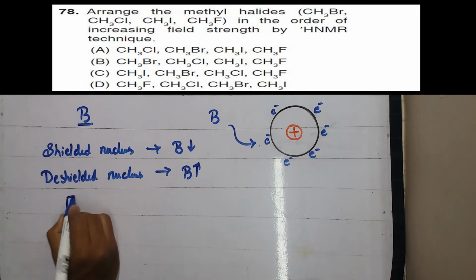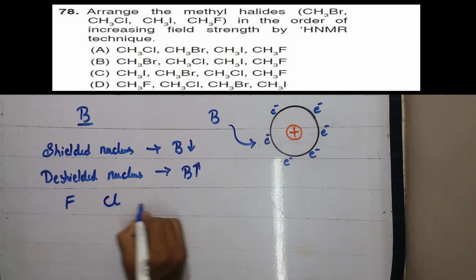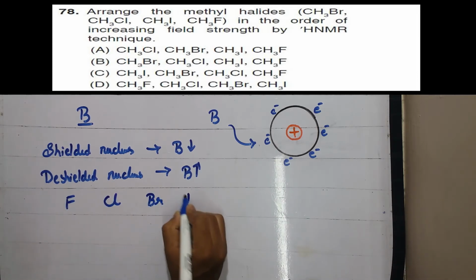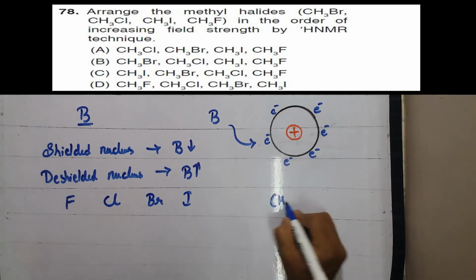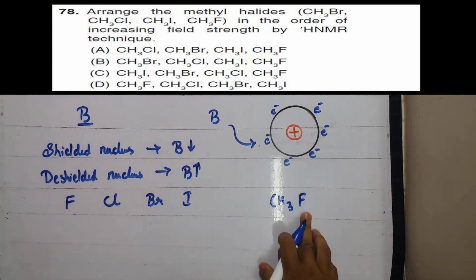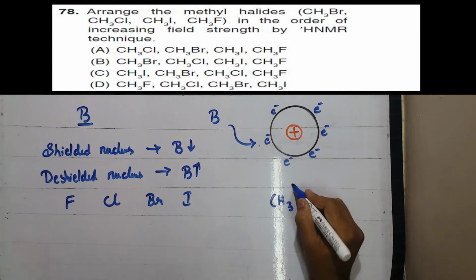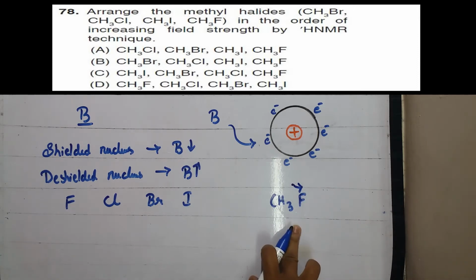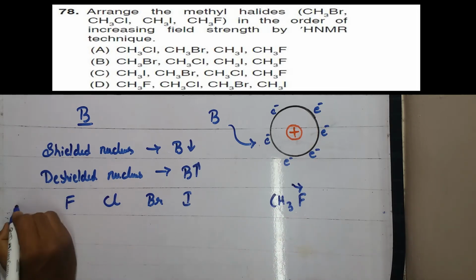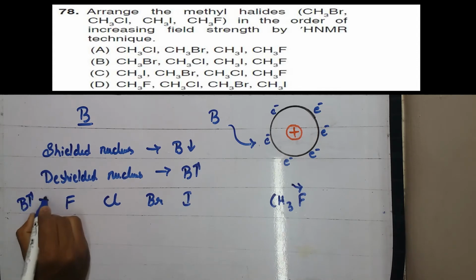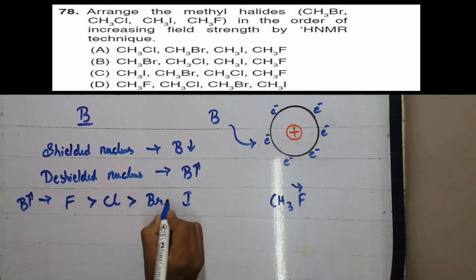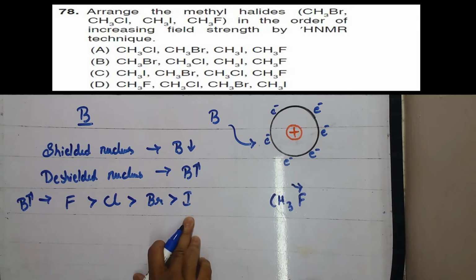So they have given fluorine, chlorine, bromine and iodine. Consider CH3F. Here fluorine is the most electronegative element. Hence the electron cloud around the hydrogen is more abstracted towards fluorine. Hence the hydrogen nucleus is more deshielded. Hence the magnetic field strength in fluorine is greater than chlorine, than bromine, and is least for iodine.